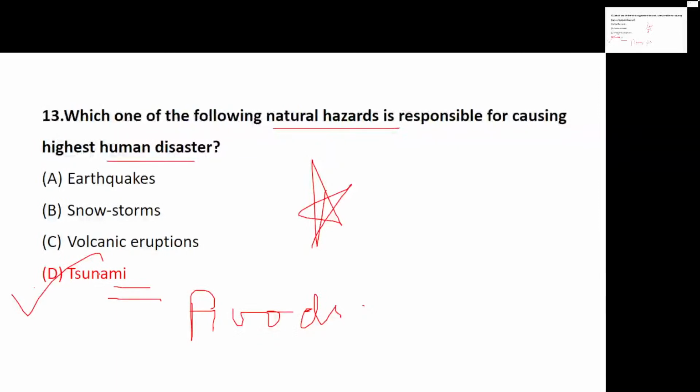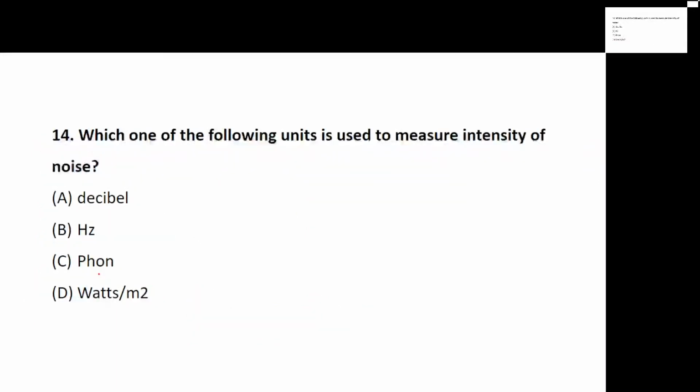Okay, fine. Yes. Now, talking about which of the following unit is used to measure the intensity of noise. We are talking about the measurement of intensity of noise, whether it is in decibel, whether it is in hertz, whether it is in pound, or whether it is in watts per meter square. We are talking about the unit. This is the unit which is used to measure the intensity of noise. So when we want to know the intensity of noise, it is measured in what? Is it decibel, hertz, pound, phon, or watts per meter square?